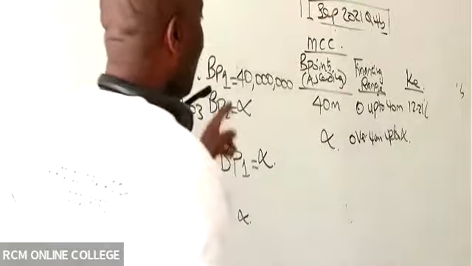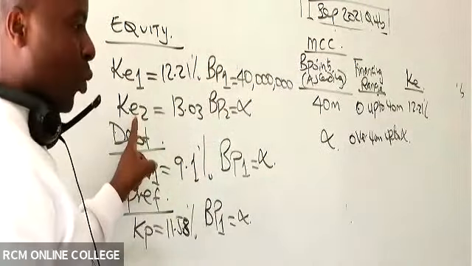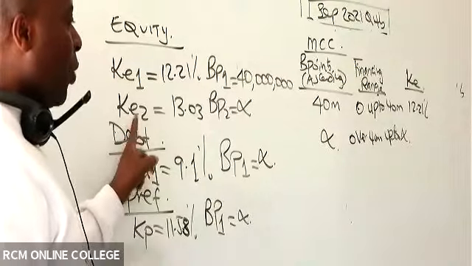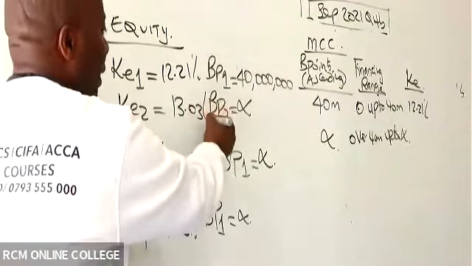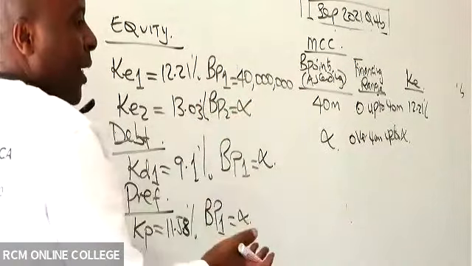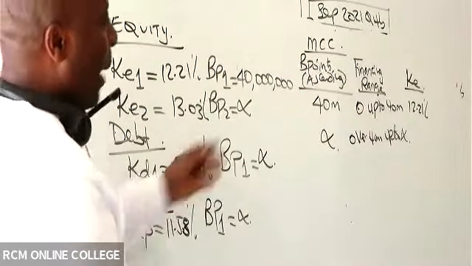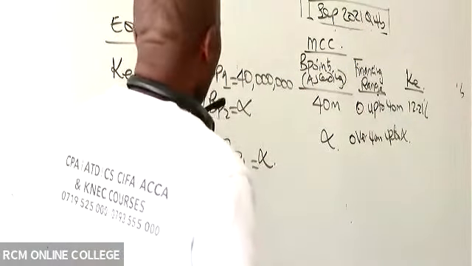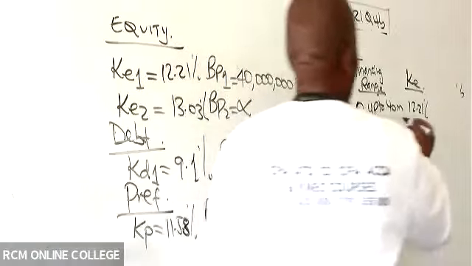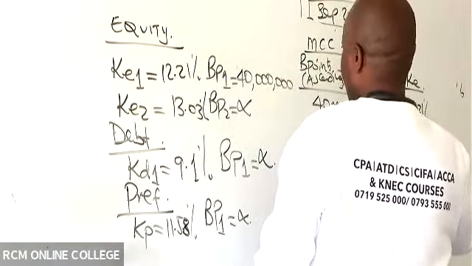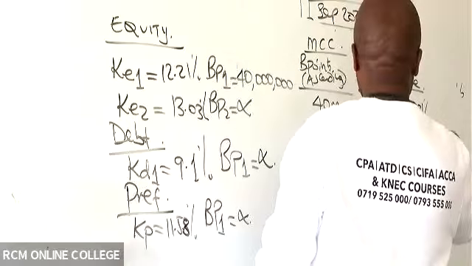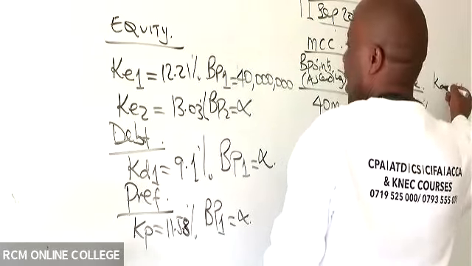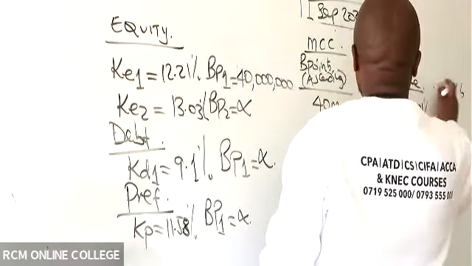And then now beyond the 40 million, we go to KE2. So now KE2 is the one which is 13.03%, which runs up to infinity. So you can see this is over, up to infinity. So it comes here, 13.03%.